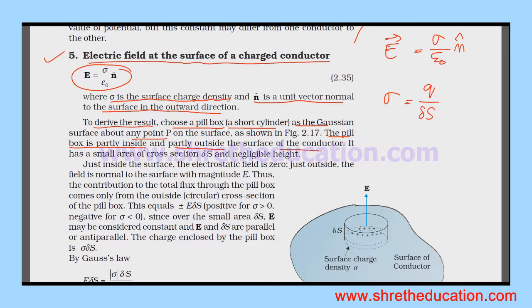It has a small area of cross section delta s and negligible height.